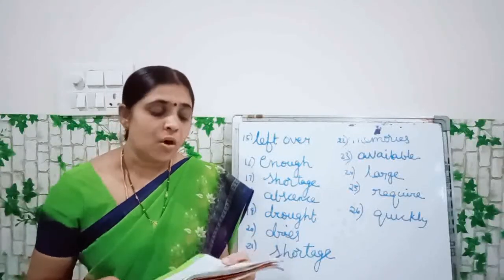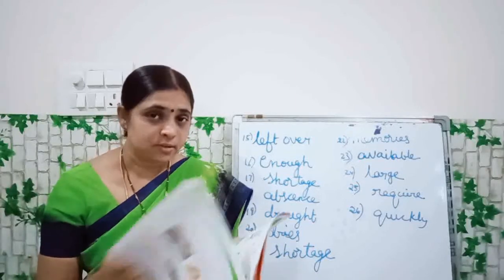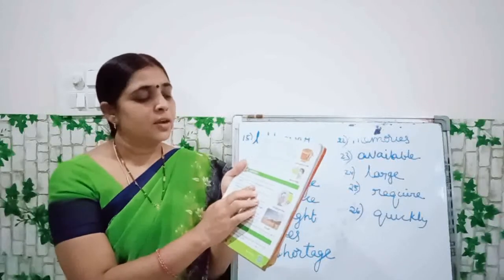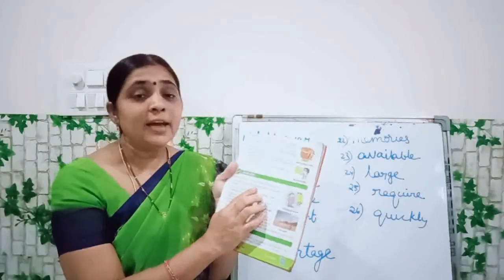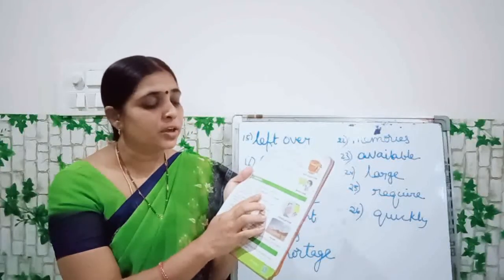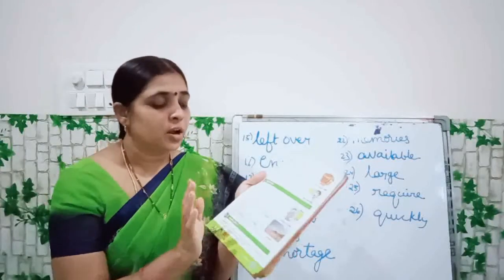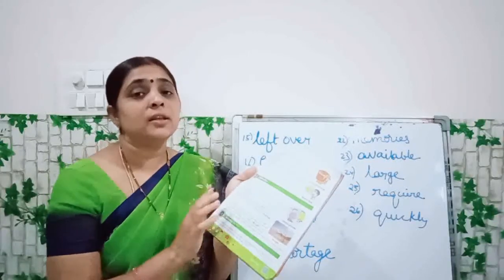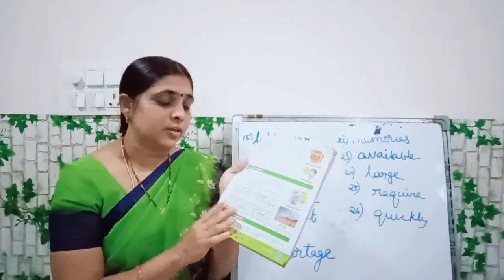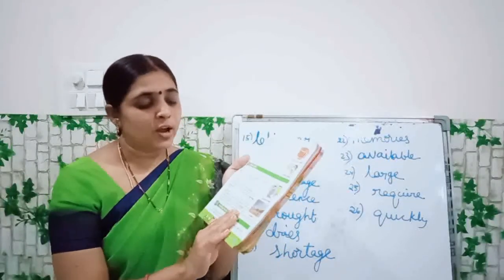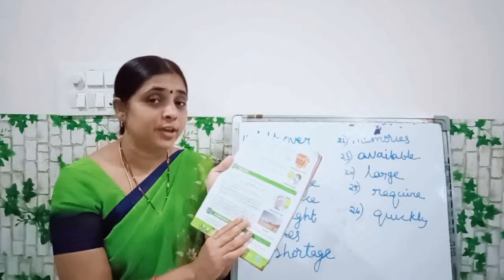Okay. Now all of you underline the spellings. Here, application part. Leftover. L-E-F-T. Left. O-V-E-R. Over. Leftover. Okay. Next one. Shortage. S-H-O-R-T-A-G-E. Okay. Shortage. Enough. E-N-O-U-G-H. Enough. Next one. Drought. D-R-O-U-G-H-T.